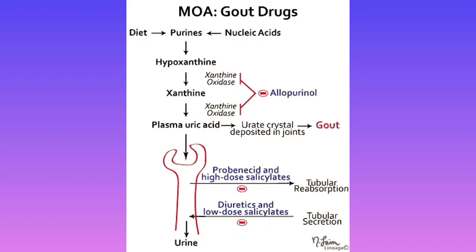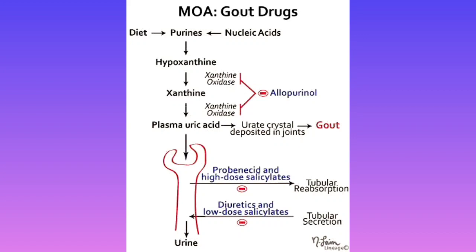Now let us learn the mechanism of action of this drug. Basically purines are there. We get purines from two places, either from the diet or from the nucleic acid. From purines we get hypoxanthine. From hypoxanthine xanthine is made, and from xanthine uric acid is made.